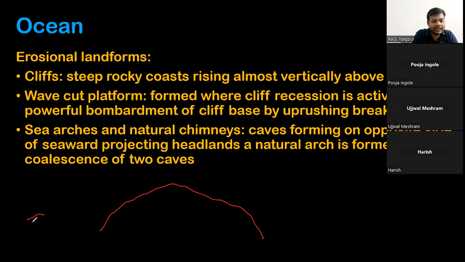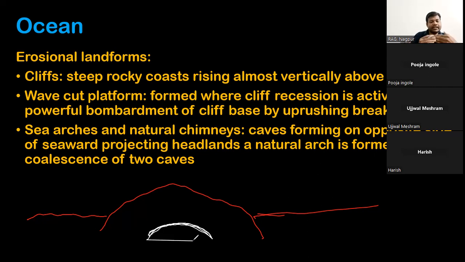This is a complete massive rock. Due to the action of the sea, a small cave has been formed here, and another cave has been formed at the backside as well.